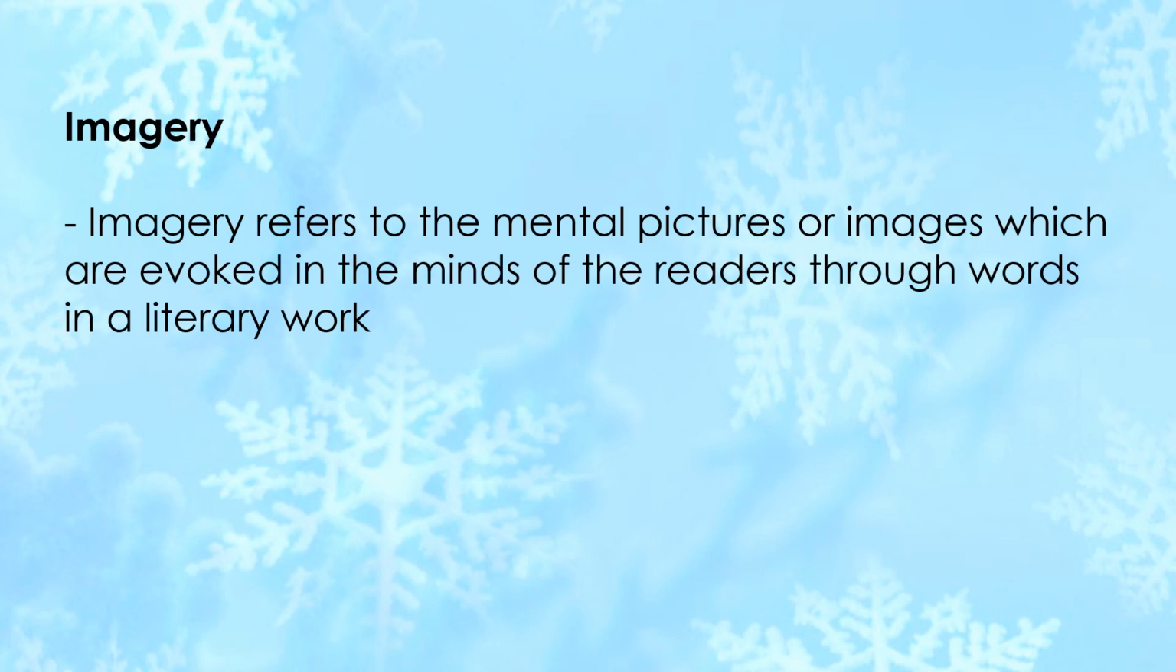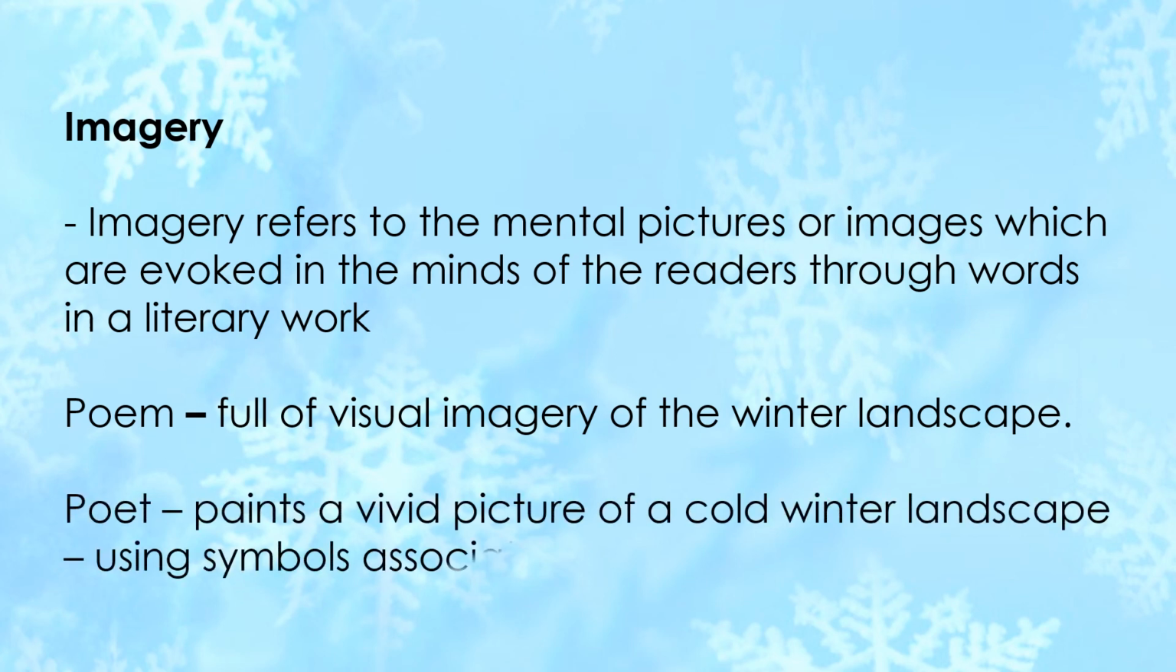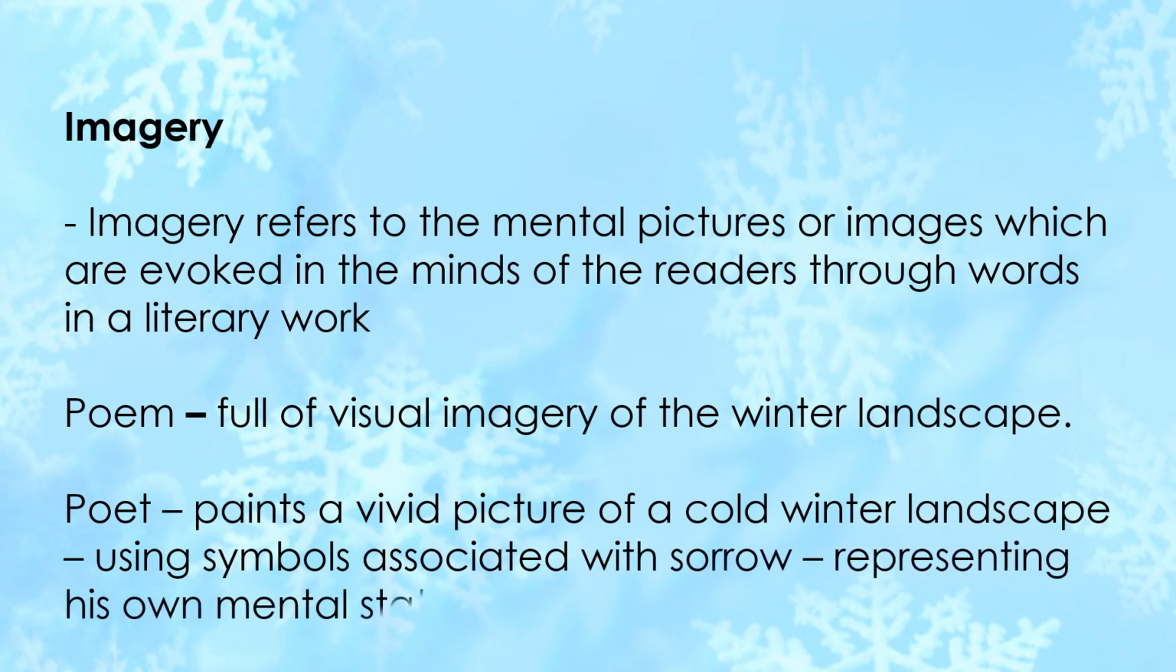We have already discussed how the poet paints a vivid picture of a cold winter landscape using symbols associated with sorrow, representing his own mental state. So the imagery corresponds with the mental state of the poet. He was sad, dejected, melancholic. Remember, we discussed it. So I think we have covered almost everything.